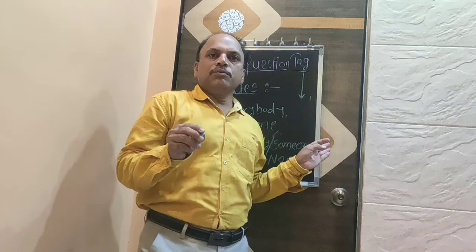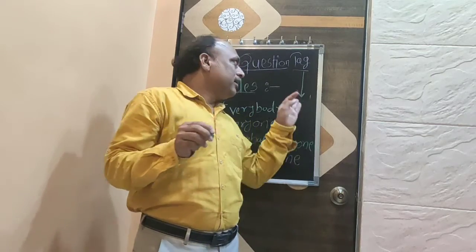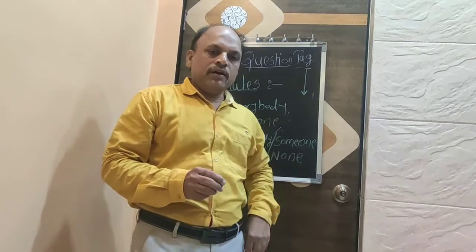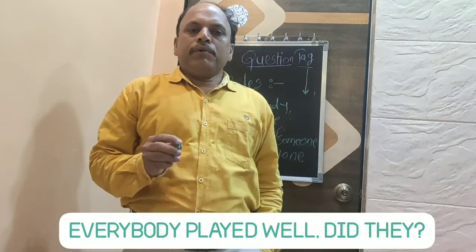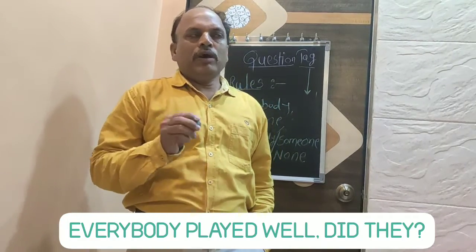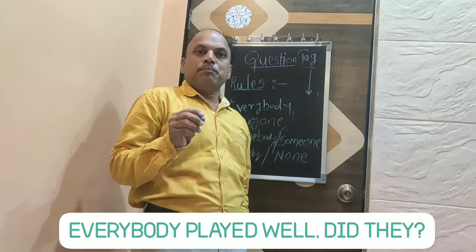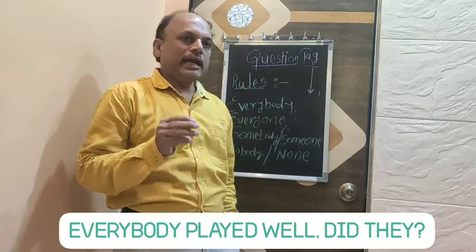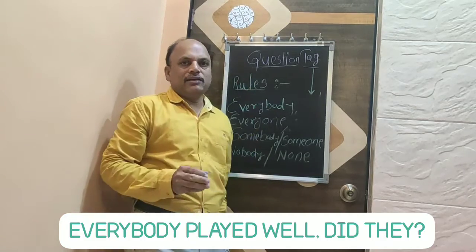We will use they only in the question tag. For example, everybody played well. Everybody played well. Didn't they? This will be the type of question tag.